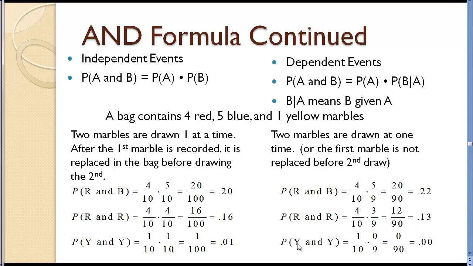The probability of getting 2 yellows, you probably can understand, is going to be impossible because on our first draw, there's a 1 out of 10 chance, but now we assume success here, so we're holding a yellow marble. There's none left in the bag out of the 9 marbles, so we get 0/9. So we get 0/90 when we multiply, or a 0 probability.